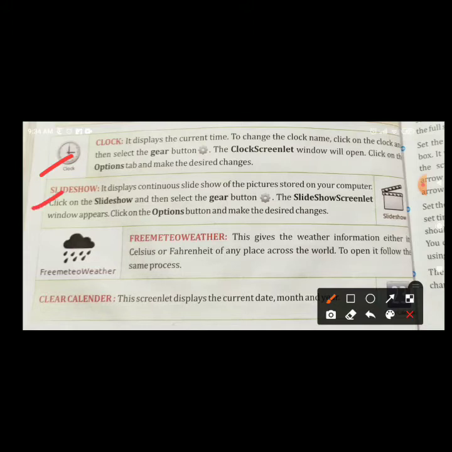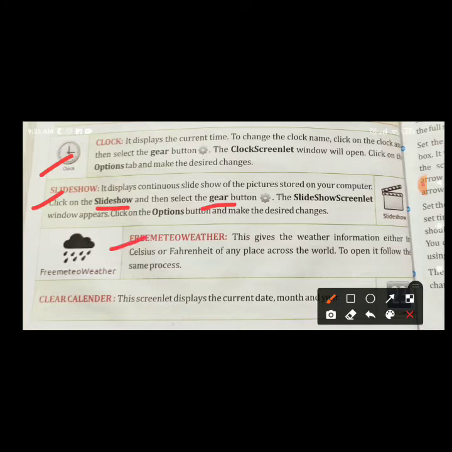Next is screen slideshow. It displays a continuous slideshow of the pictures stored on your computer. So all the pictures of your computer can be shown as a slideshow with the help of the slideshow mini program, the slideshow screenlet. So when you click on slideshow, then you select the gear button. The slideshow screenlet window appears. Click on the option button and make the desired changes.